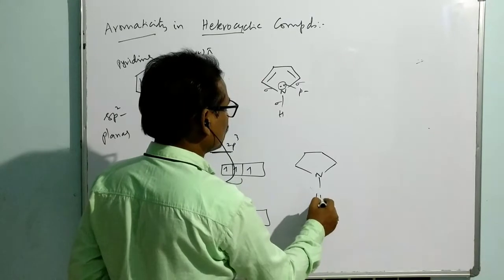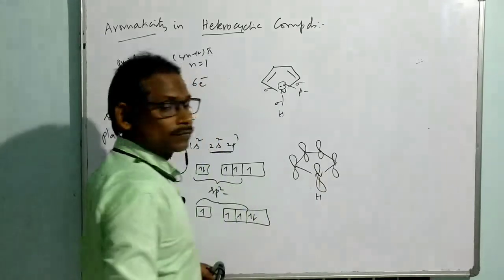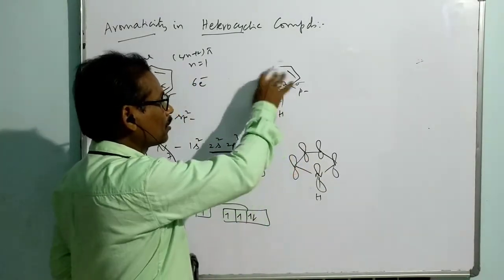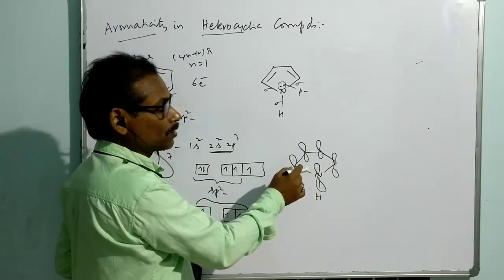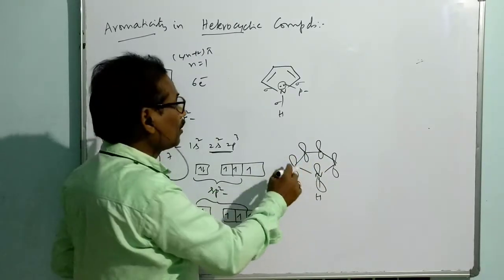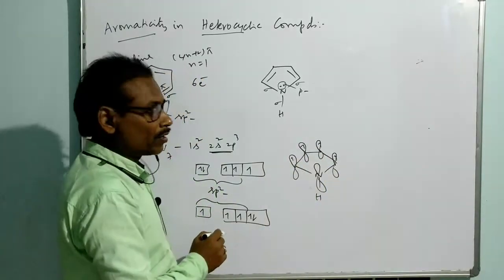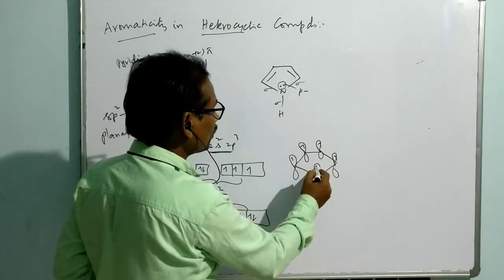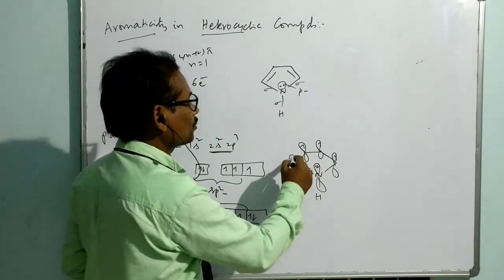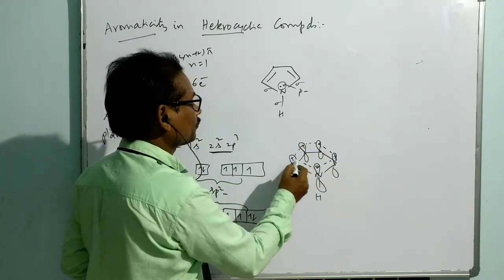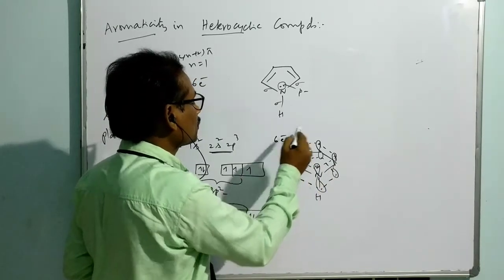Now it is a situation like this. Here, everywhere there is a p orbital, and all the p orbitals are aligned. If we take a plane of all the atoms, then the p orbitals are perpendicular to the plane. And now we have 4 carbons, each with a half-filled orbital. But in nitrogen we have 2 electrons. So totally how many electrons are involved? 6 electrons. So it is a 6 electron conjugation.